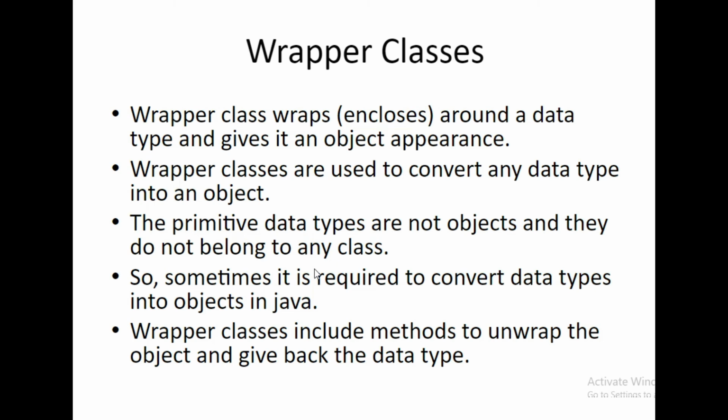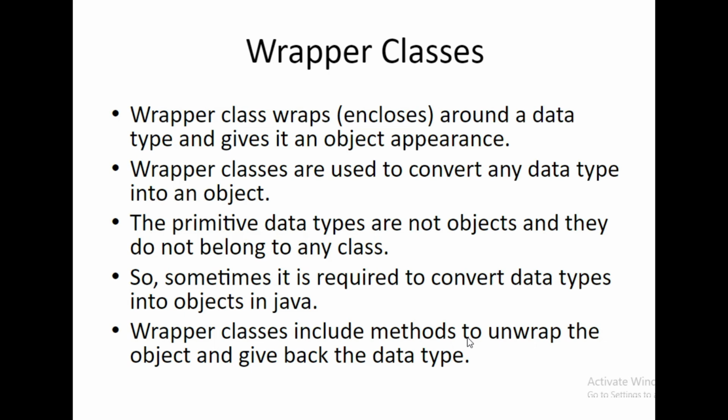Another concept of Java programming is the wrapper class. A wrapper class wraps around a data type and gives it an object appearance. Wrapper classes are used to convert any data type into an object. We have 8 primitive data types and 8 wrapper classes. The primitive data types are not objects and do not belong to any class, because they are only data types. So sometimes it is required to convert data types into objects in Java. Then the wrapper class includes methods to unwrap the object and give it back as the data type.